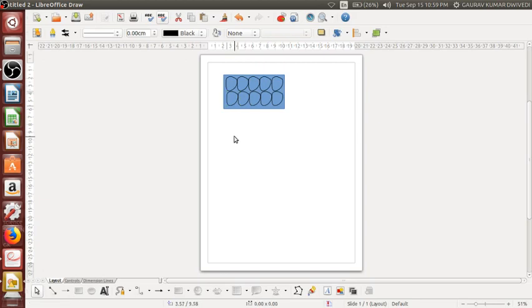Okay, so suppose this is the solid here. Okay, and these are the molecules which are present in the solid.